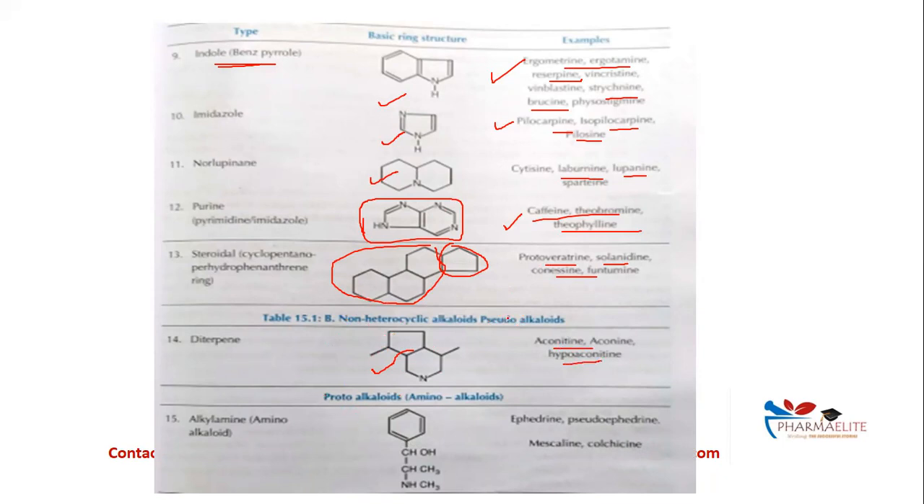Then proto-alkaloids. This is pseudo, this is proto. This is also called as amino alkaloids. That is alkylamines. That is, they have an alkyl chain and an amino group. Therefore, they are called as alkylamines. Examples are ephedrine, pseudoephedrine, mescaline, and colchicine. So basically, remember a few examples and the heterocyclic ring so that you can solve a question easily.